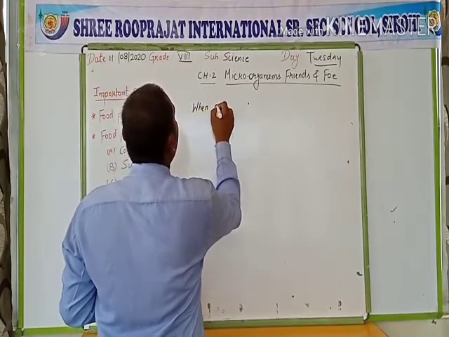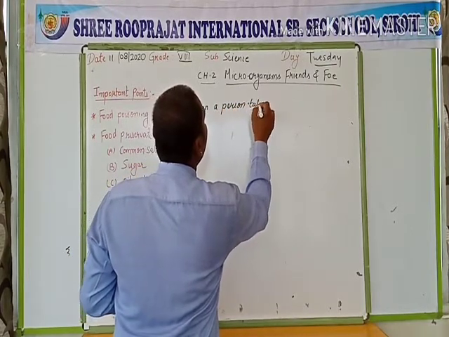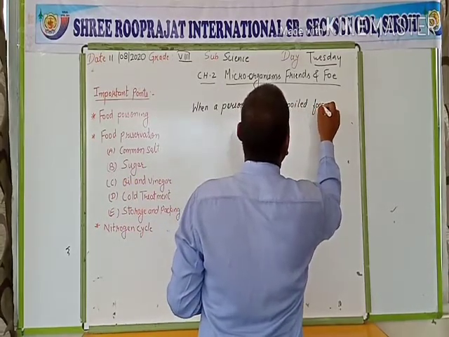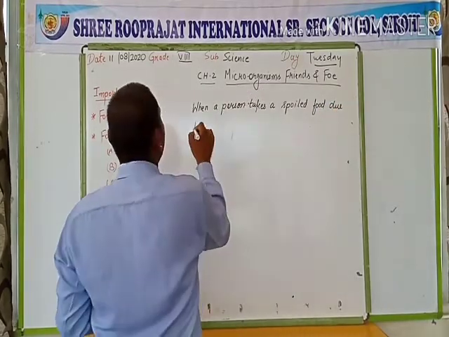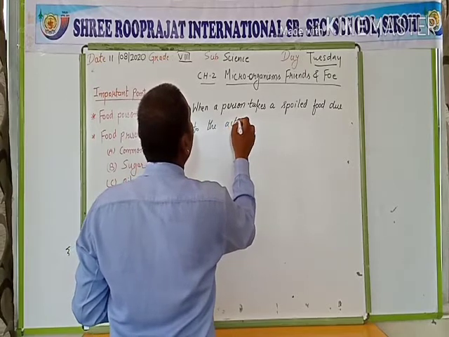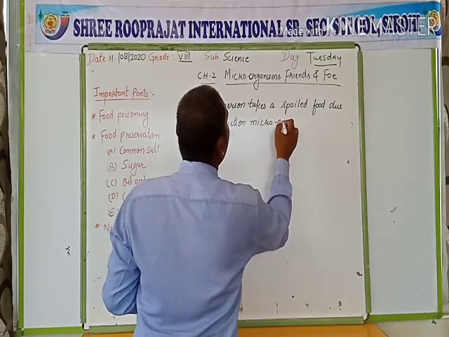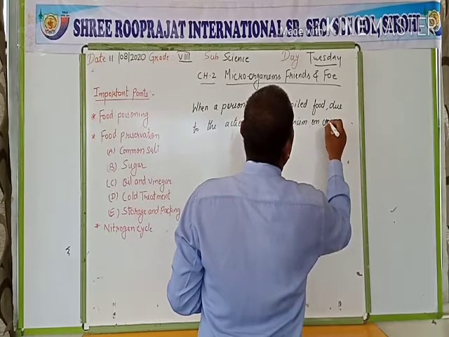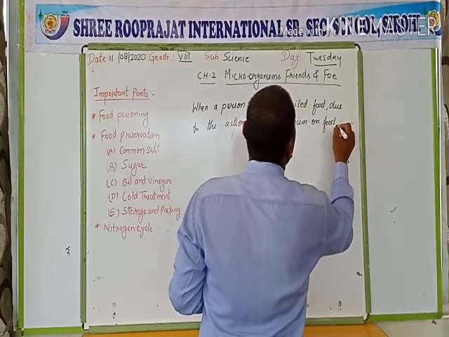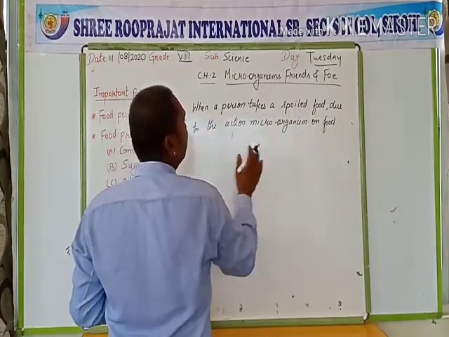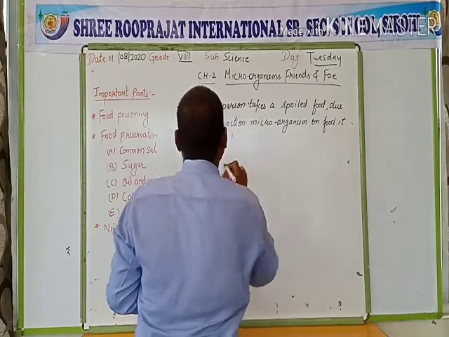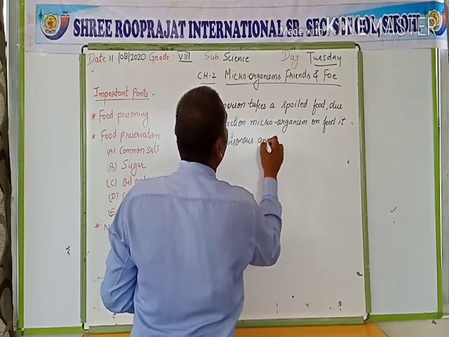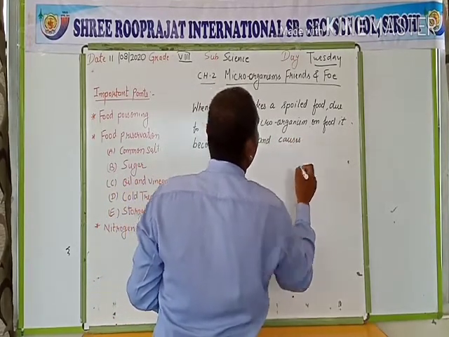When a person takes a spoiled food due to the action of microorganisms on food, it becomes poisonous and so causes food poisoning.